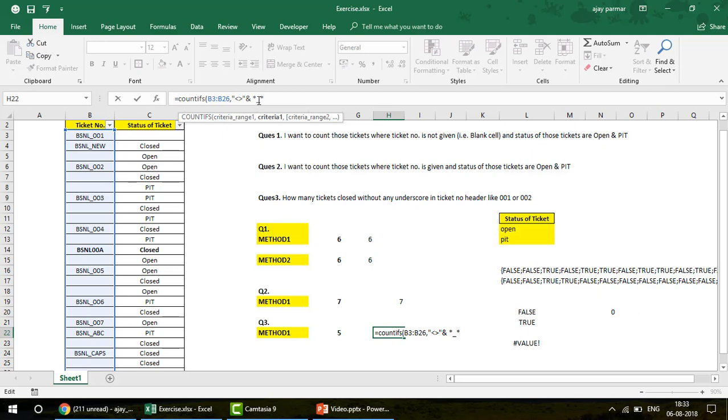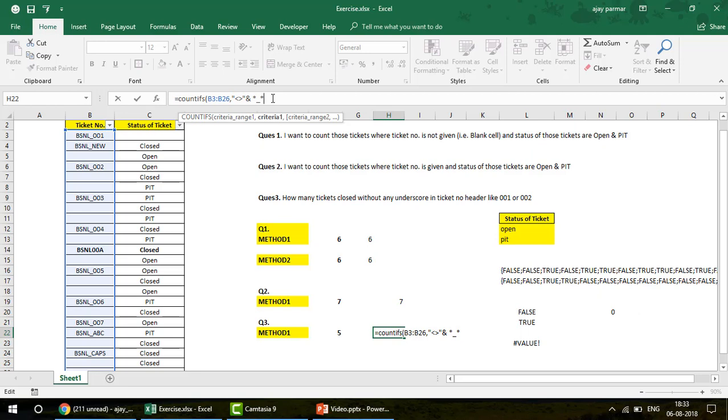Star means that you can hold infinite characters. So if you put the star before and after underscore, you are basically saying contains underscore, any value which contains underscore. When you put the star before and after, you tell Excel that I'm looking for the underscore. Before underscore anything can come, n number of characters, and after underscore also n number of characters can come. So you have to take care of everything. That's how you do it. This is the criteria 1.